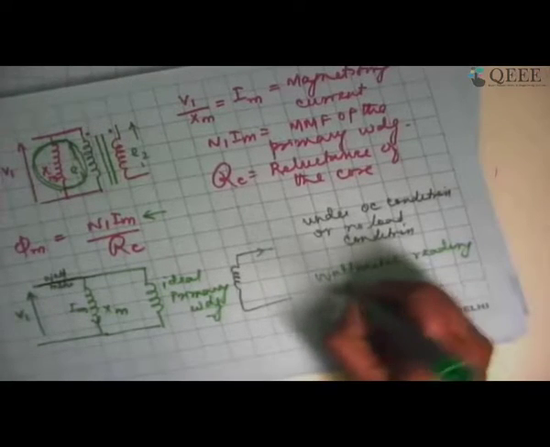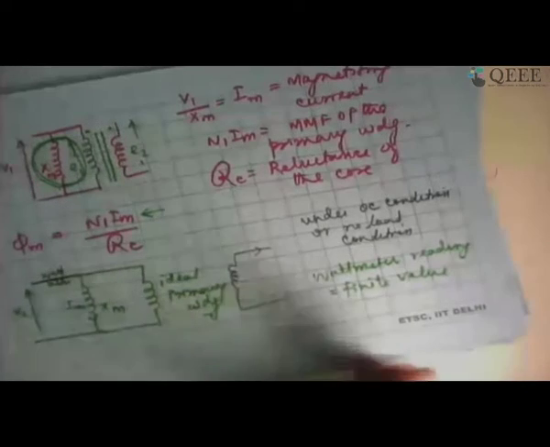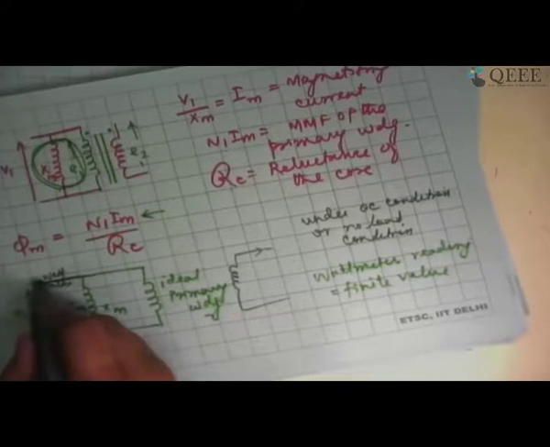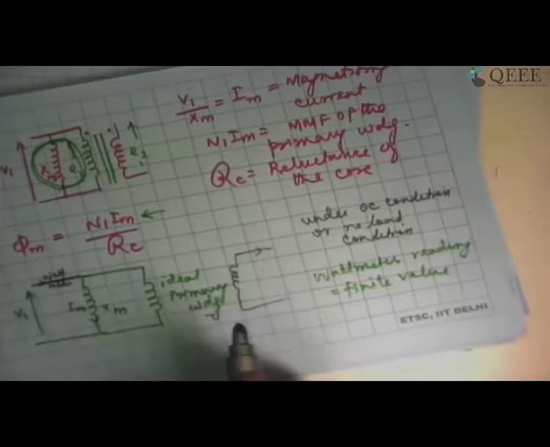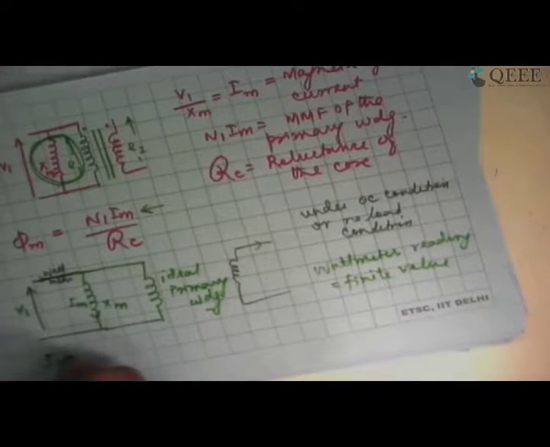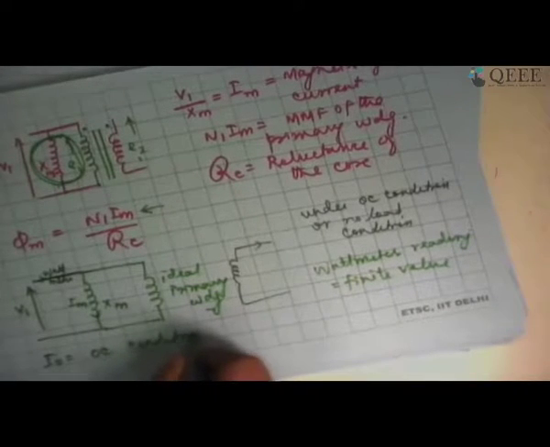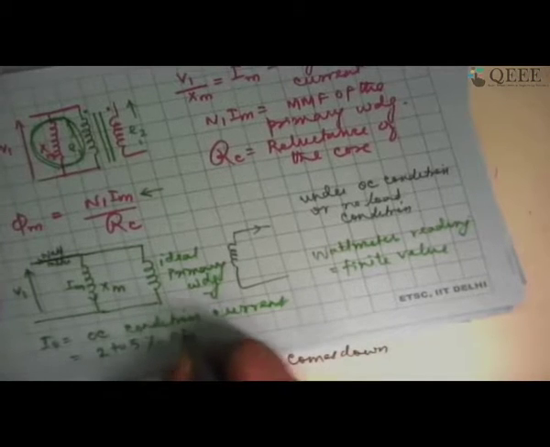This is because there is some amount of power loss taking place within the core. The current that is drawn when the transformer is completely open circuited on the secondary side, under no load or open circuit condition, is going to be only about 2 to 5% of rated current.